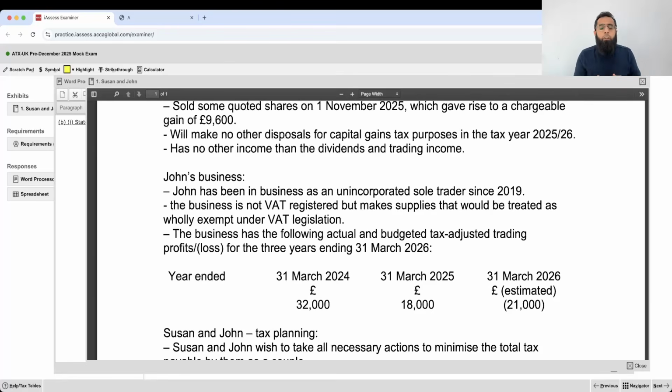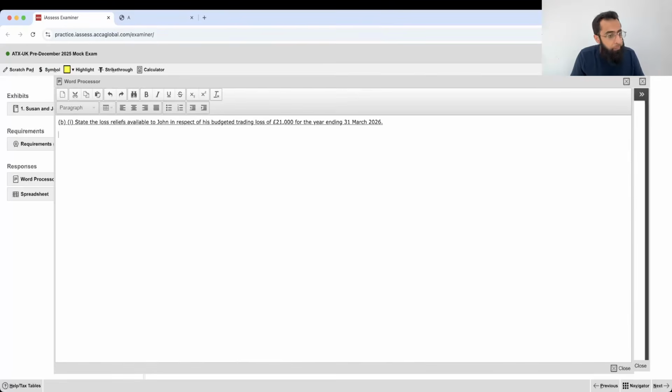Okay. In whatever year you offset the total income, you have an option to go for the capital gains. The last option is that you can carry forward against future trading income. So you just have to state the relief. Okay. So John can offset his trading loss of year ended 31st March 2026 against total income of 2025-26, which includes his dividend income currently.